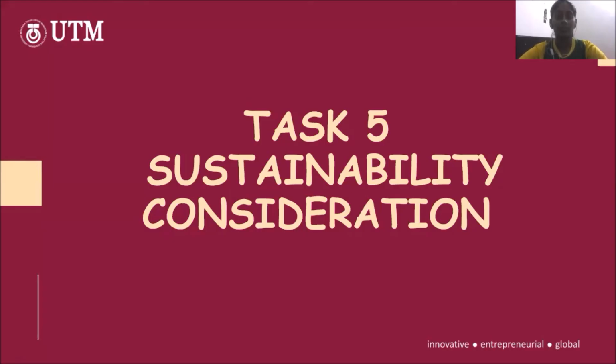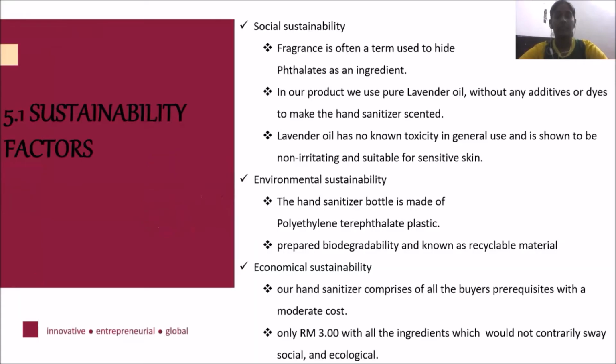Now let's move on to task 5, sustainability consideration. There are three important factors: social, environmental, and economic sustainability. In terms of social, fragrances are often used to hide phthalates as an ingredient. But in our product, we are using lavender oil, which is nature friendly and has been shown to be non-irritant and suitable for sensitive skin. In environmental sustainability, our hand sanitizer bottles are made of recyclable material, and in economic sustainability, we provide the best formulation at a low cost of 3 ringgit per 150 ml sanitizer bottle.